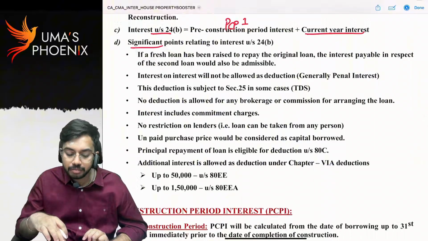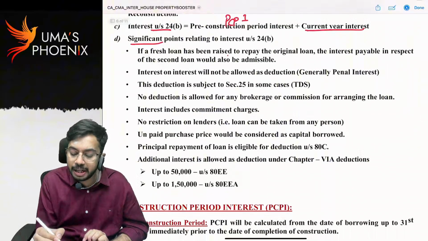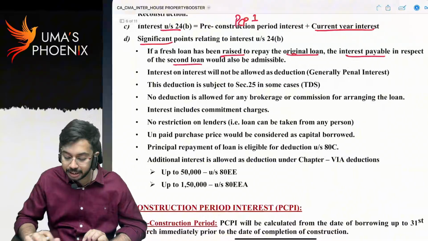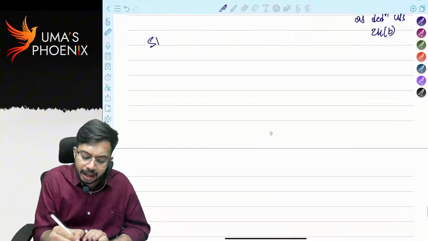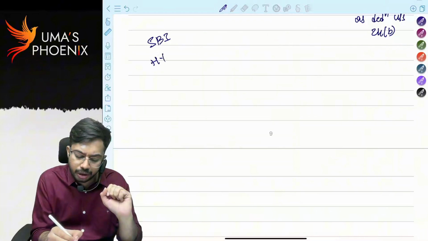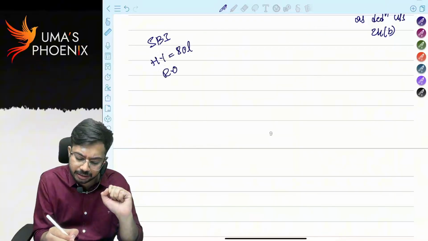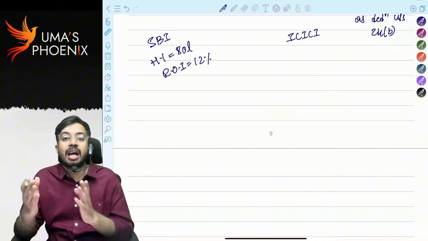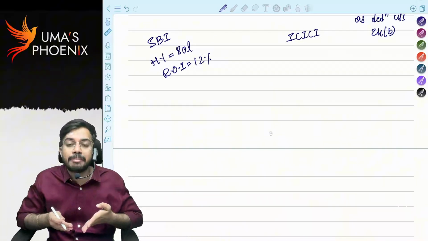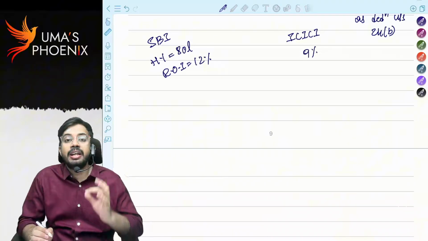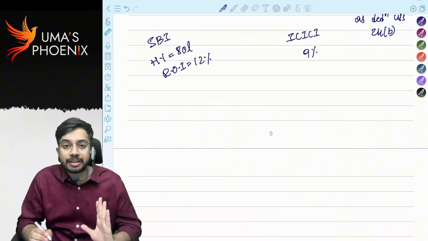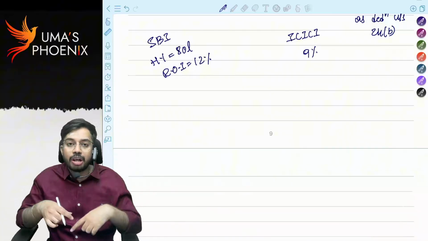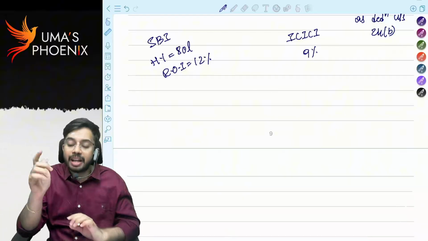Or, if a fresh loan has been raised to repay the original loan, then interest payable in respect of the second loan would be admissible. What do you mean by this? Like from SBI, I took housing loan. Housing loan is 80 lakhs. Rate of interest is 12%. ICICI came to me. It said, sir, why are you paying 12% interest? In our ICICI bank, we are only charging 9% interest rate. Is it better to pay 12% or 9%? 9%, right? So I took 80 lakhs loan from ICICI bank. I repaid the SBI loan. From today onwards, I am paying interest to ICICI bank at the rate of 9%.